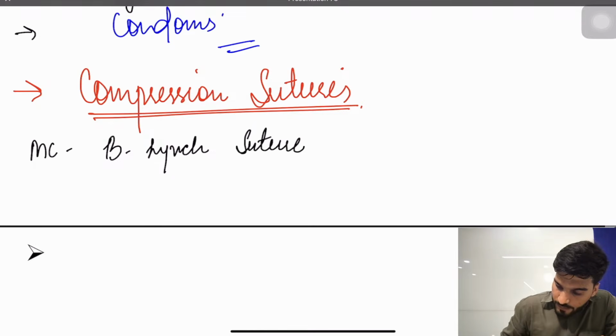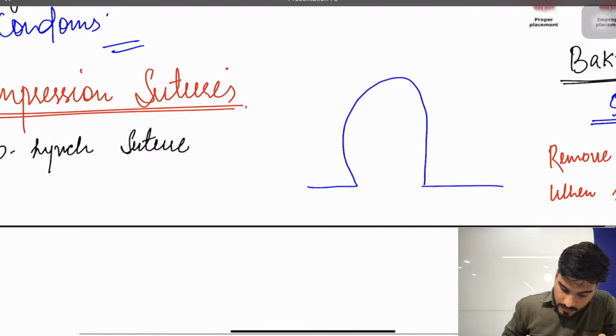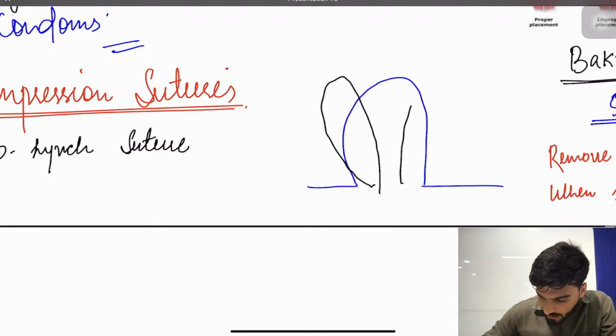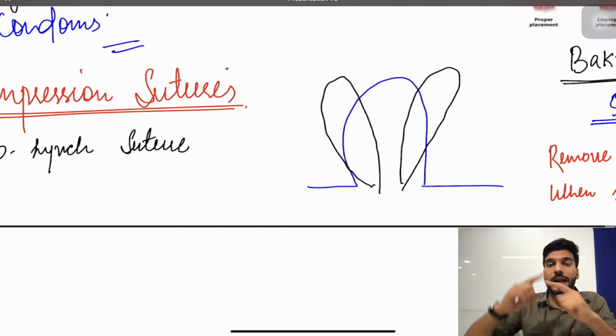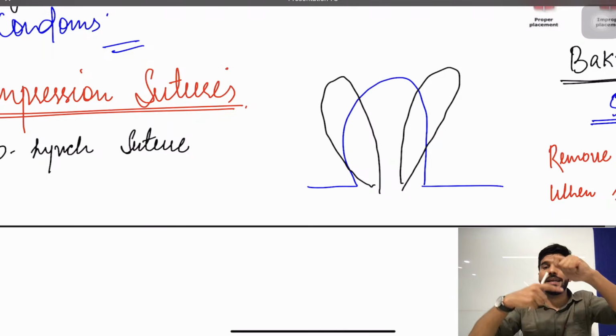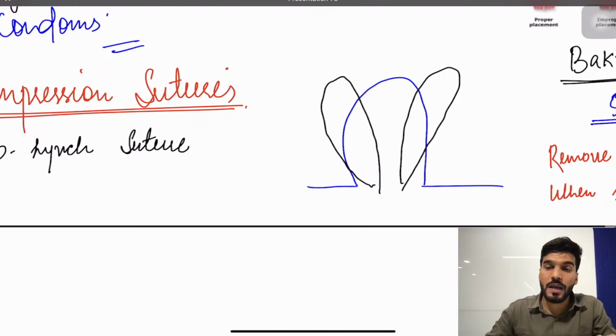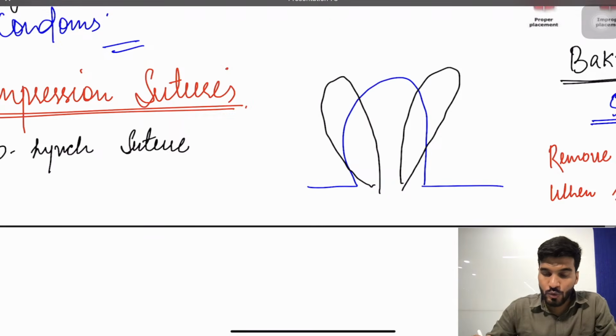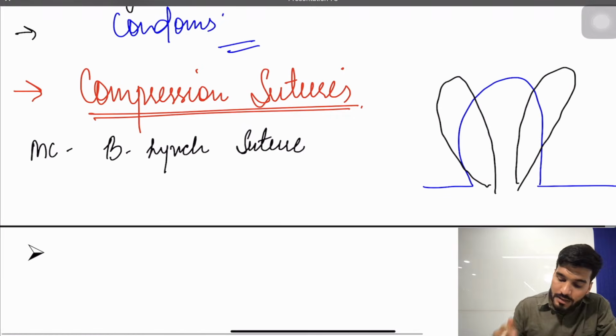Now, students, if this is the uterus over here, and I'm using the suture anteriorly and posteriorly, like here, so that the anterior and posterior sides meet at one place, this suture is called a compression suture. Most commonly we use the B-Lynch suture. Sometimes multiple sutures are put over the uterus; that is called the Hayman suture.